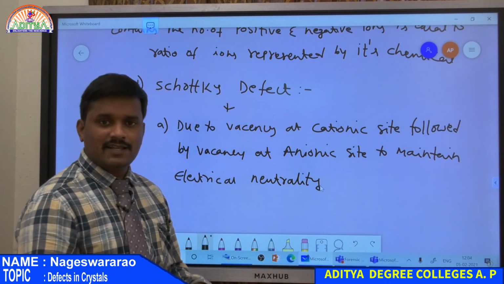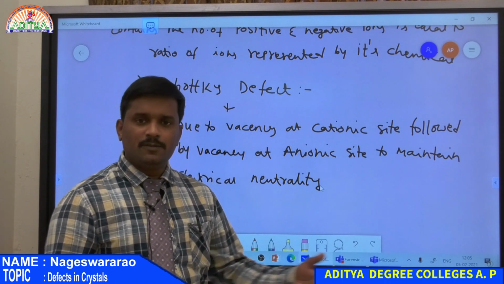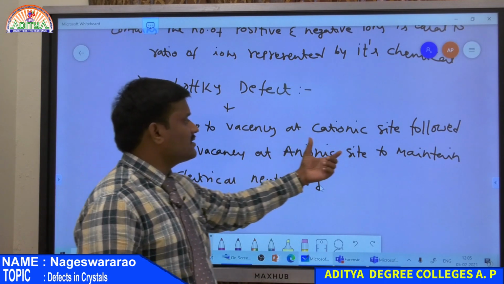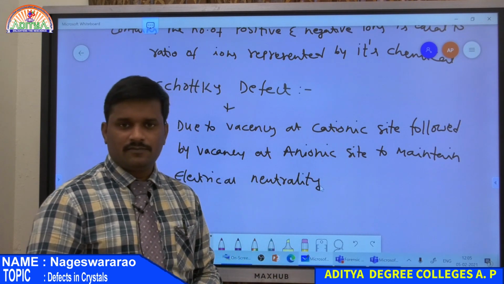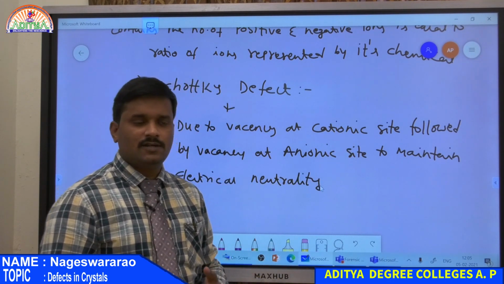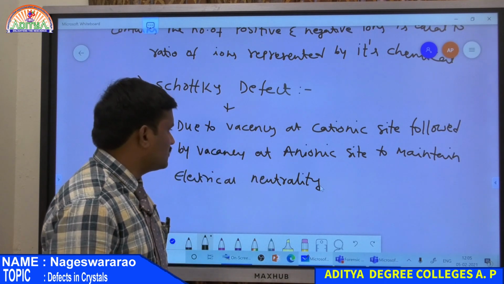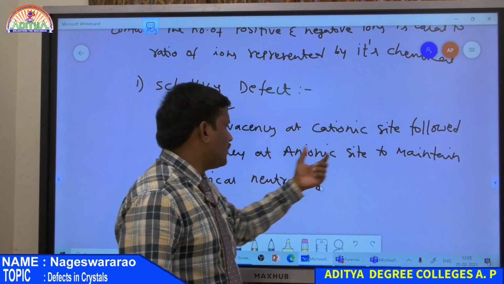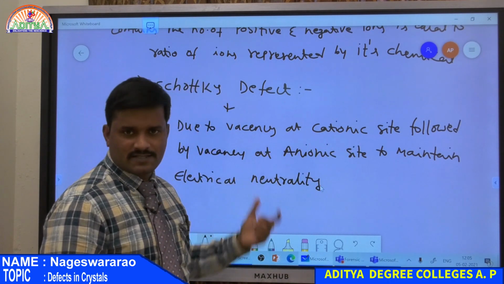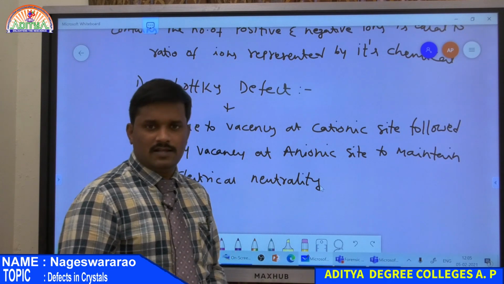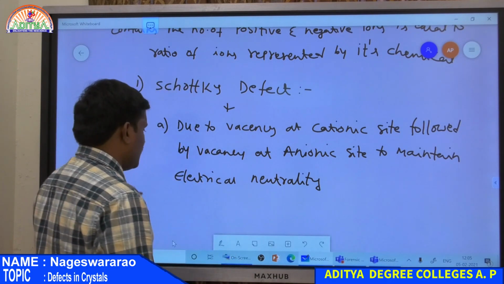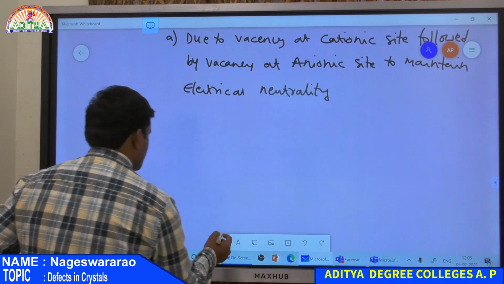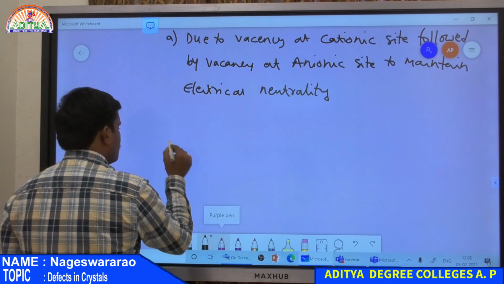Therefore, if in a crystal there is a vacancy at a cation position, then similarly, to maintain the charge balance, there is a vacancy at an anion position. This type of defect arises due to a vacancy at a cationic site followed by a vacancy at an anionic site to maintain the charge balance, or simply electrical neutrality. Look at the crystal structure for the Schottky defect.